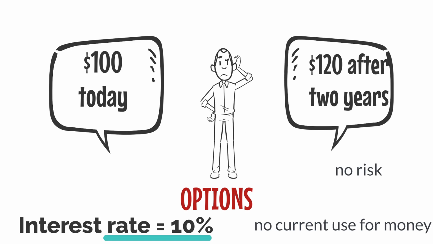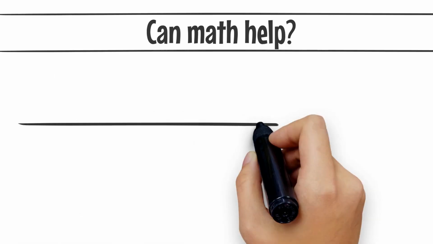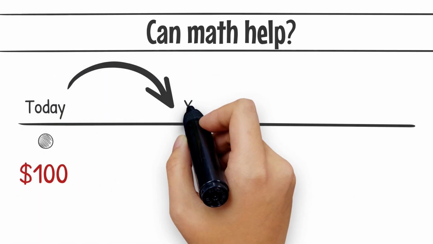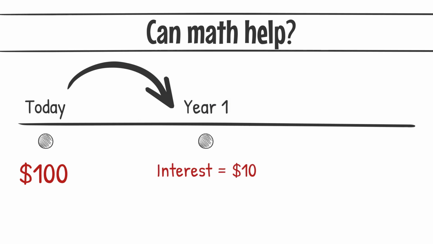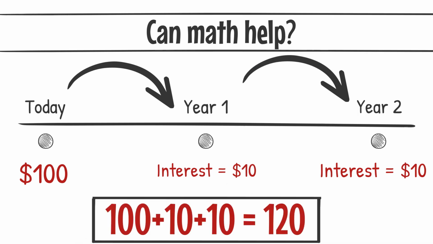Well, maybe you prefer $100 today, or maybe your preference is $120 2 years from today, or perhaps you are indifferent between the two choices. So let's see if math can help us decide which choice to pick. So we will generate 10% of 100 or $10 in interest in the first year and $10 in the next year. So the original 100 plus two interest payments of $10 each would give us $120 in the future. This $120 is the future value of $100 2 years from today.